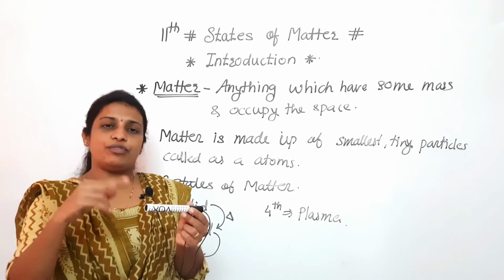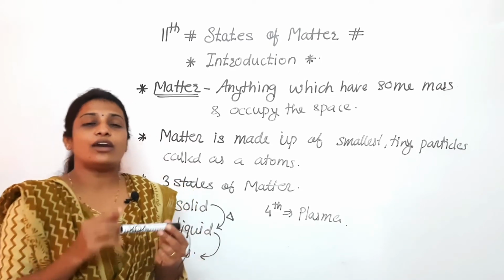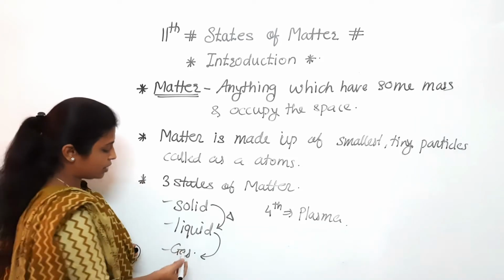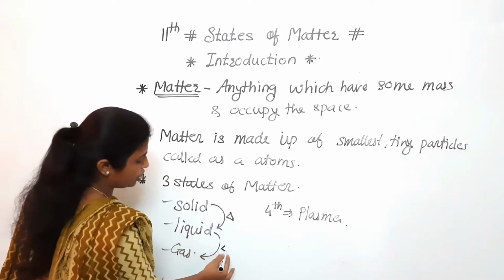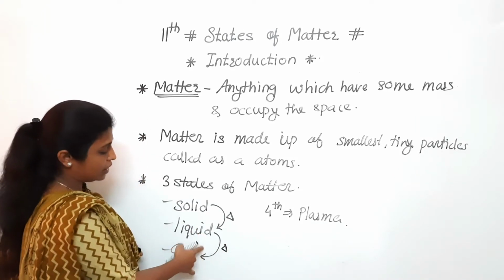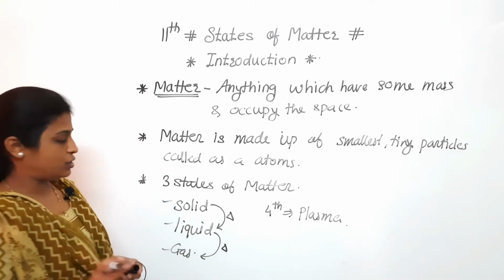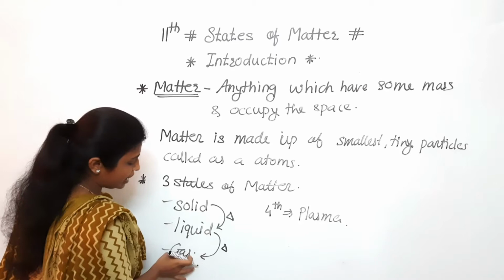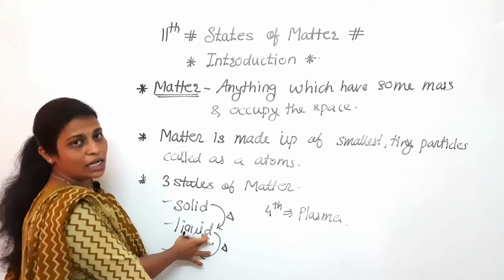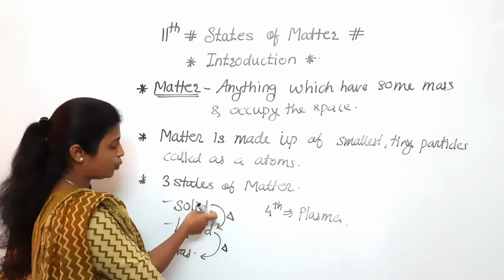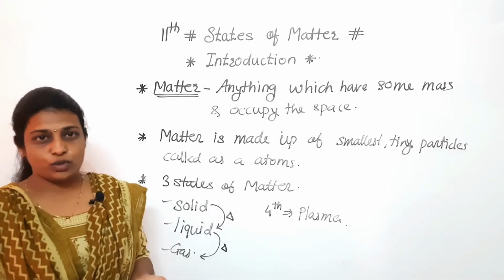After that, when we heat that liquid, it starts to form vapors, and that is nothing but the gaseous state. So by heating or by cooling, interconversion of these phases is possible. Means if we cool the gas, it will get converted into liquid. If we cool the liquid, then it will get converted into solid.